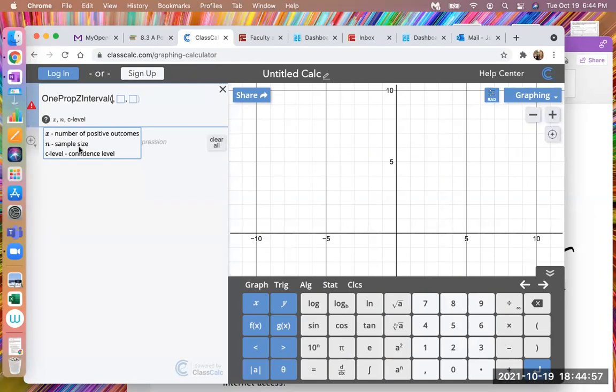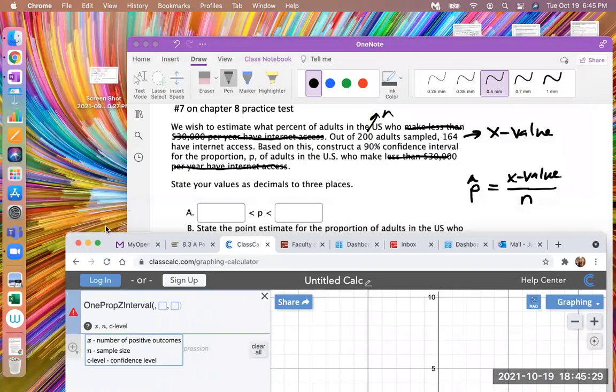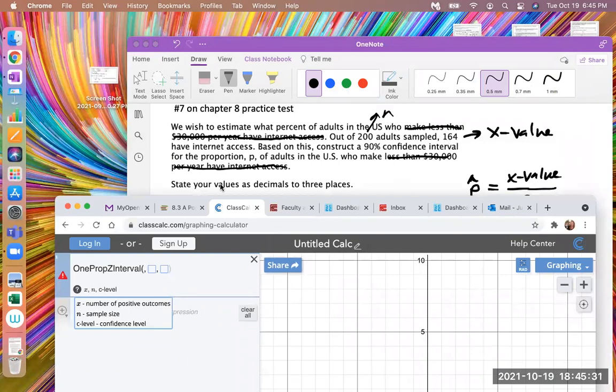And then N. Do make sure that this X number has to be a whole number. They're talking about the number of people who said yes to having a certain trait. We can't have 5.6 people who said yes to something, right? Unfortunately, sometimes they'll give you the sample proportion and it doesn't equal a whole number of people, so sometimes you have to round that to make this work. In this problem, they go ahead and give you the X value, the 164.